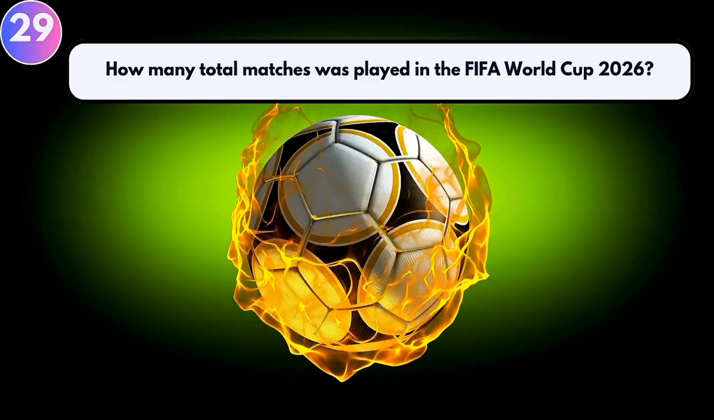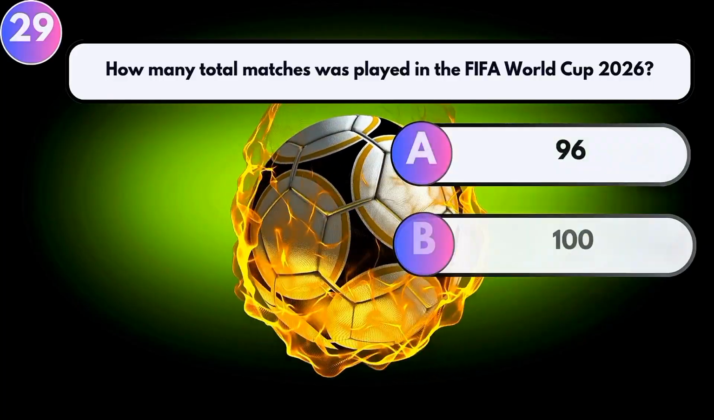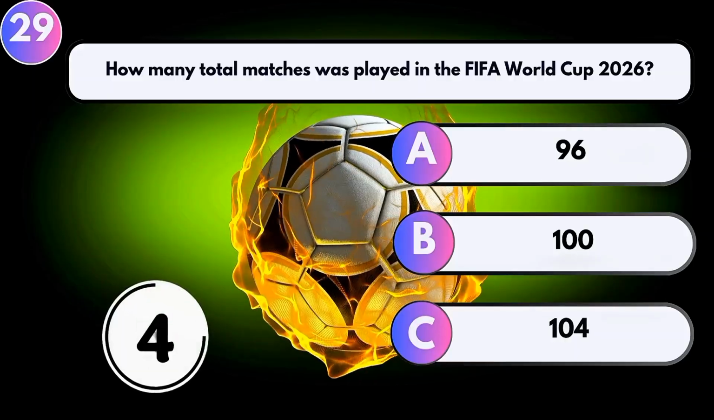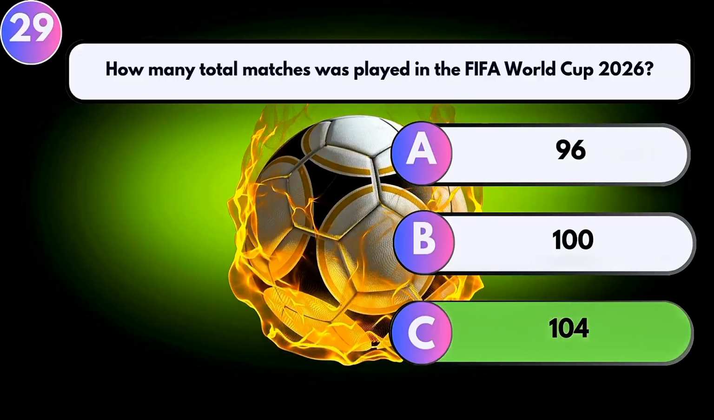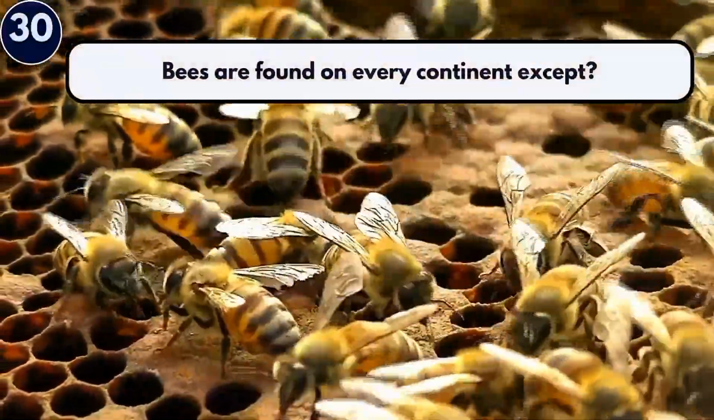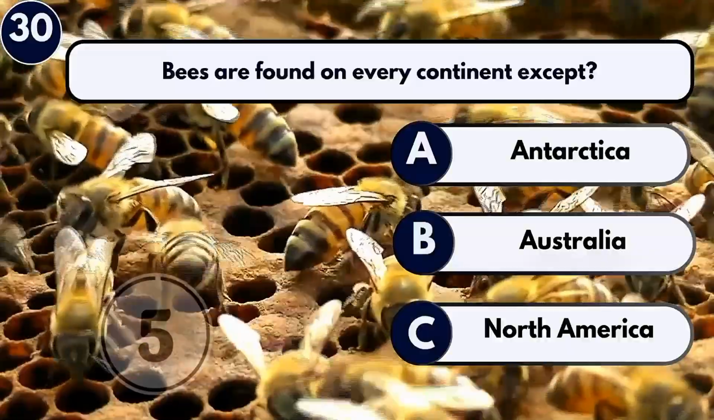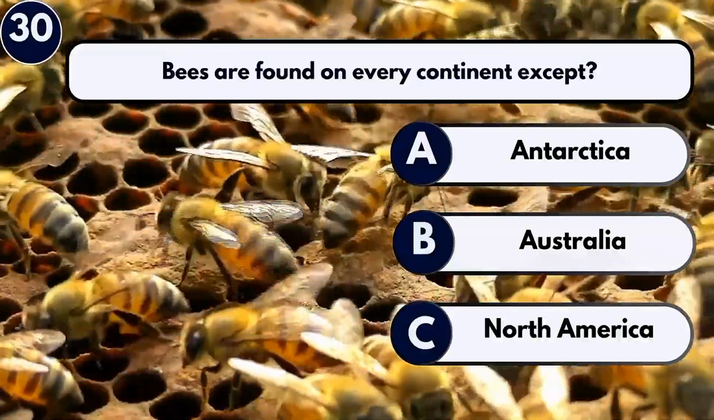Blue. How many total matches were played in the FIFA World Cup 2026? 104. Bees are found on every continent except Antarctica.